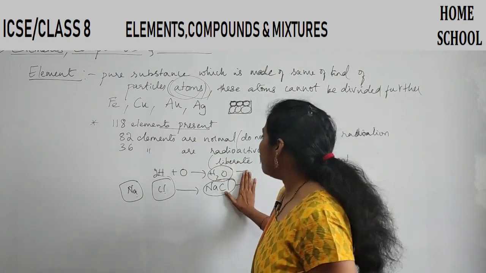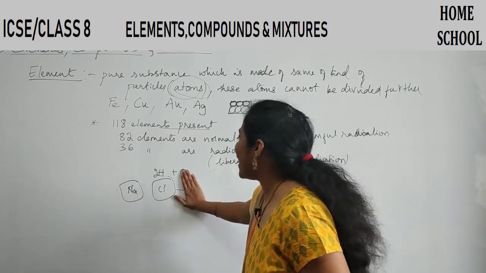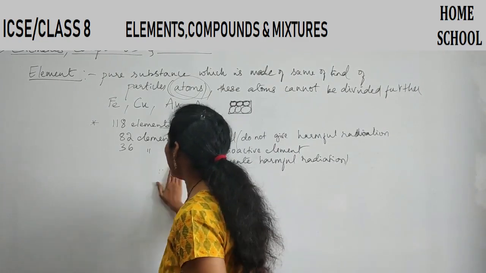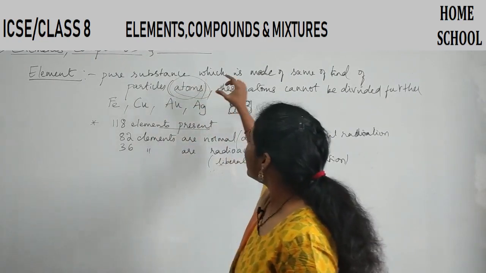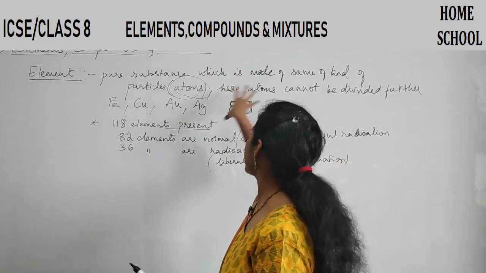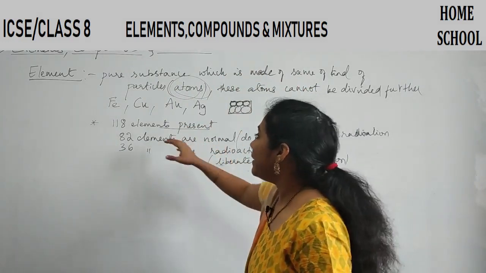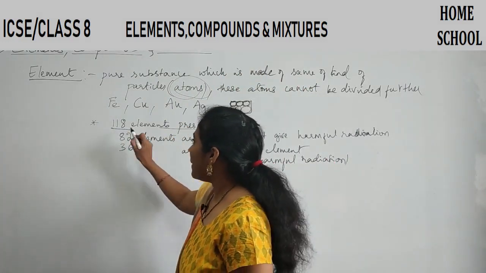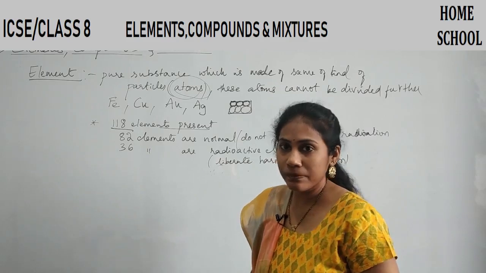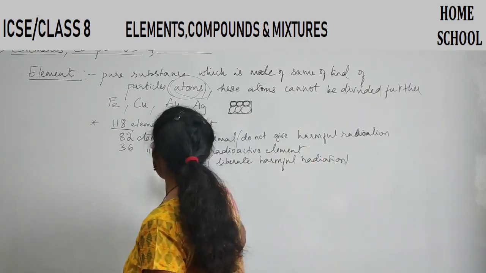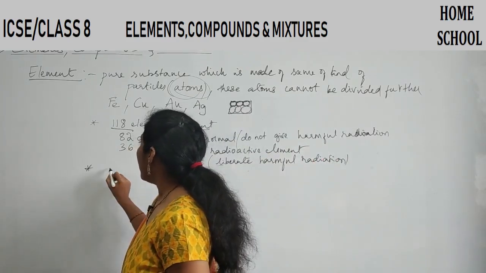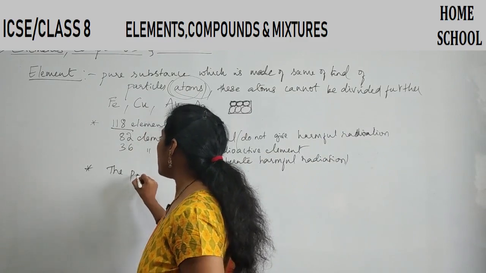Right? So now let us try to write the characteristics of an element. So one is the definition itself says its characteristics: made up of so-called atoms, right? And the next point you have to remember is this. And the other thing is the particles.